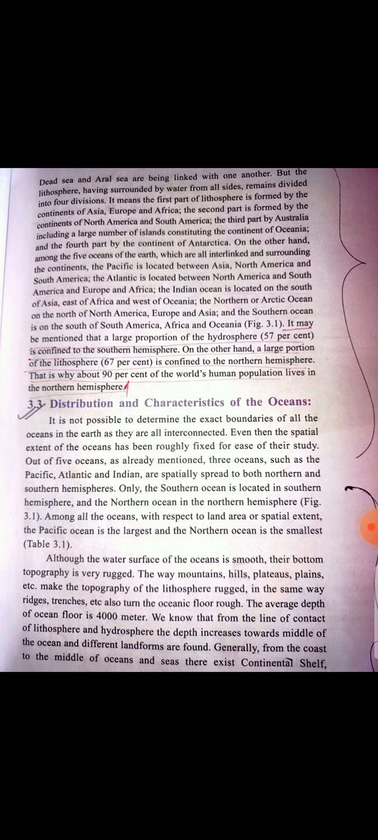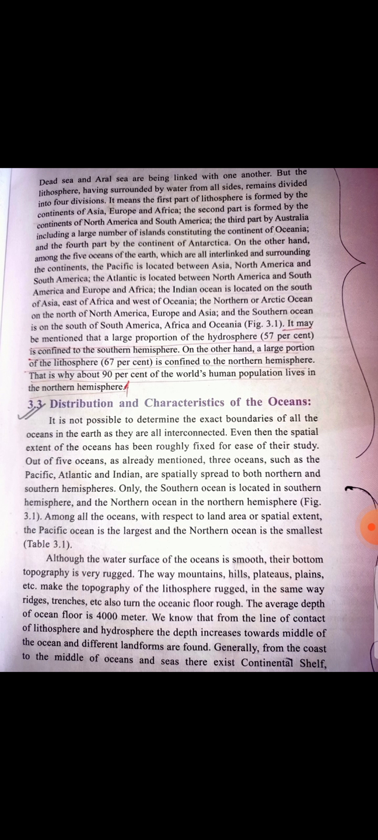It may be mentioned that a large proportion of the hydrosphere, around 57%, is confined to the Southern Hemisphere. The Earth can be divided into two parts, northern hemisphere and southern hemisphere. The southern hemisphere is mostly covered with water bodies. On the other hand, a large proportion of the lithosphere, 67%, is confined to the northern hemisphere, where the major part is constituted by land.